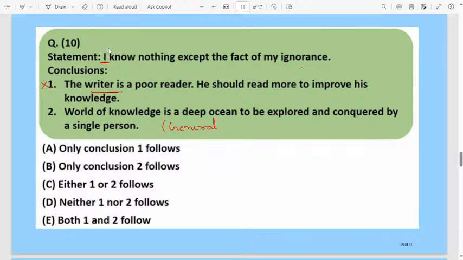Otherwise, generalizing the things, you can consider it in that way also. Otherwise, you can consider it as a rule also. That is up to you.